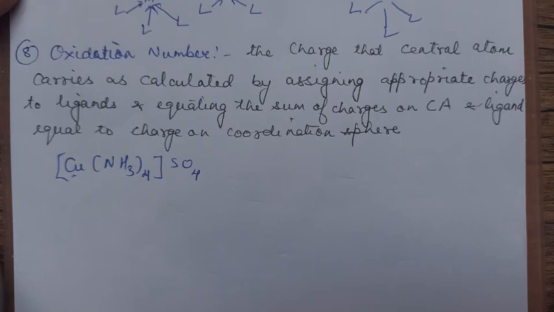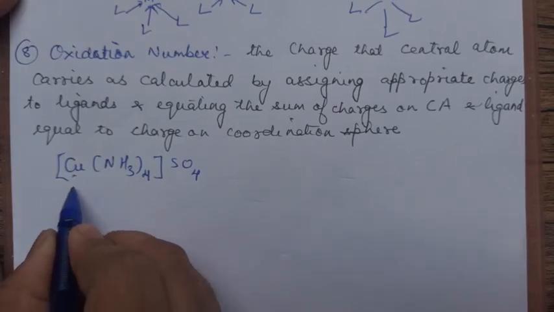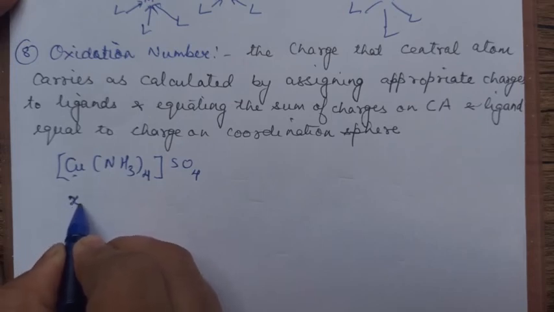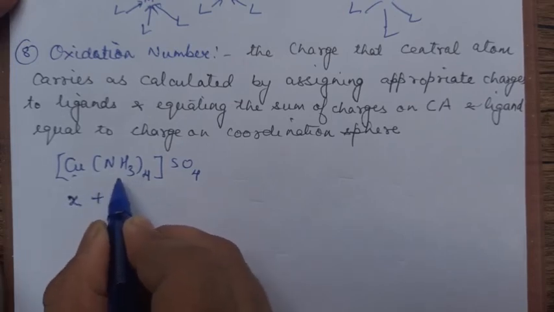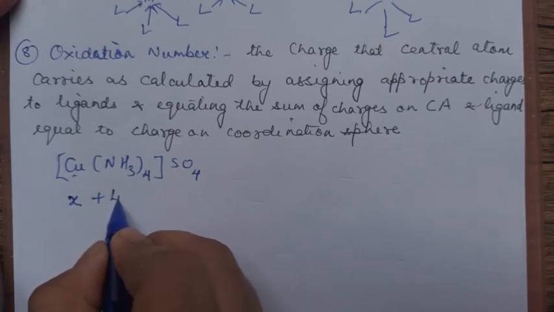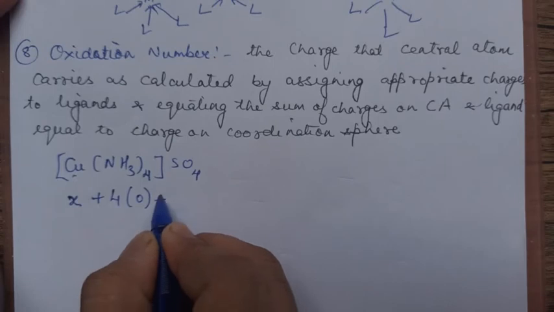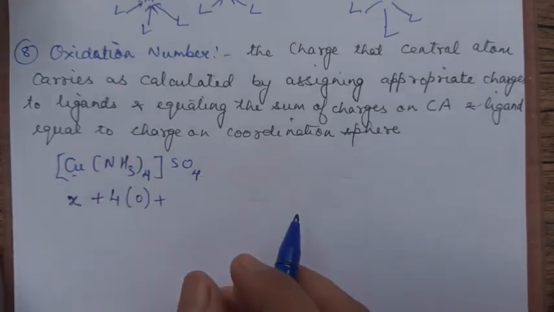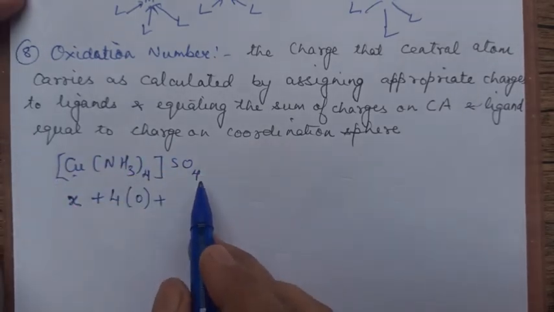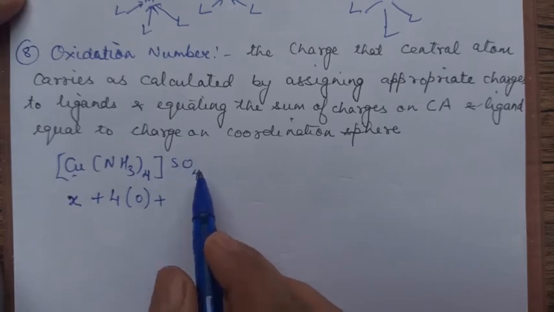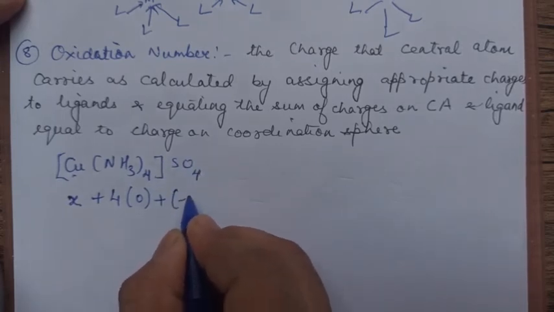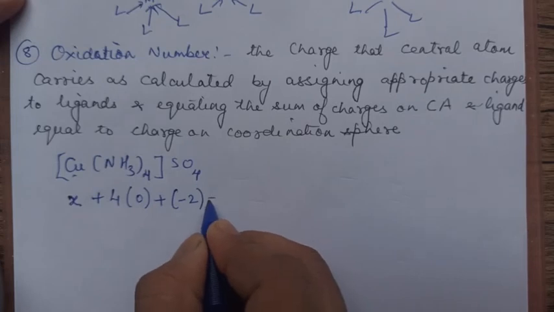Then you put this as X. There are 4 NH3, and NH3 is a neutral ligand, so 4 into 0. Then plus, I will include everything as one neutral molecule, including the part which is outside the bracket. This whole thing is sulfate, and we know the charge on sulfate is -2. This whole is 0.